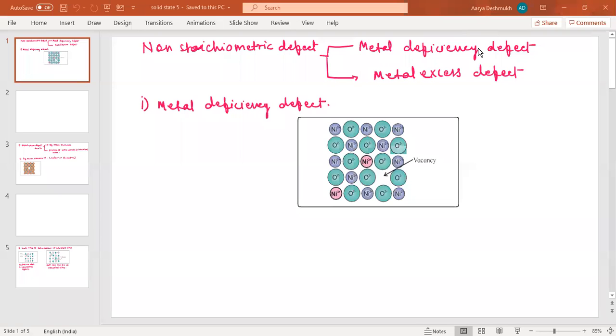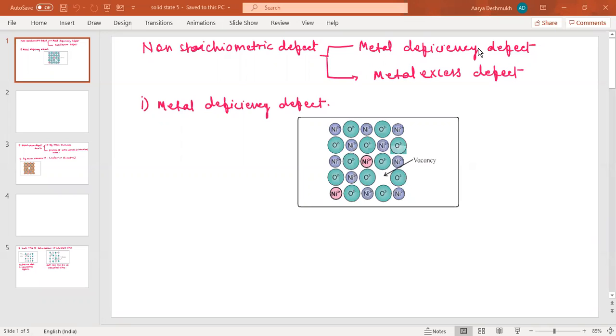Hello students, we will start with a non-stoichiometric defect. In the earlier video, we talked about stoichiometric defect and impurity defect. So this is the third type of defect which arises in a crystal structure, that is a non-stoichiometric defect.